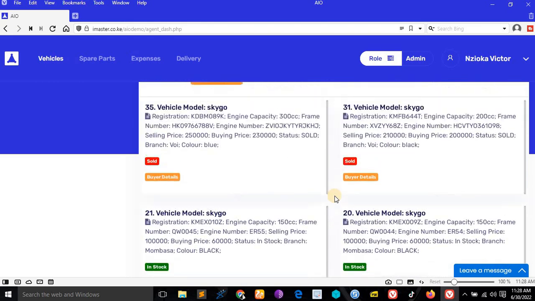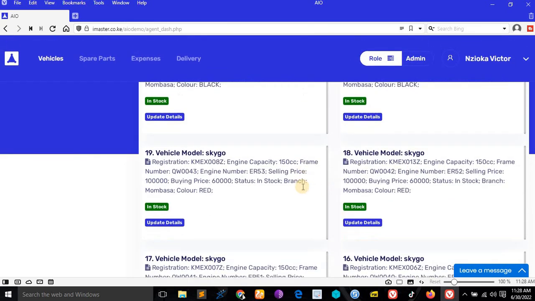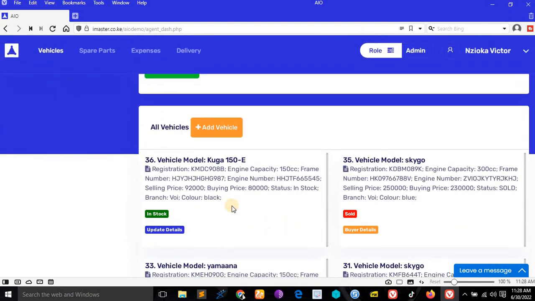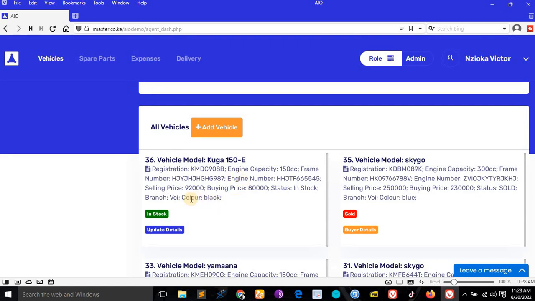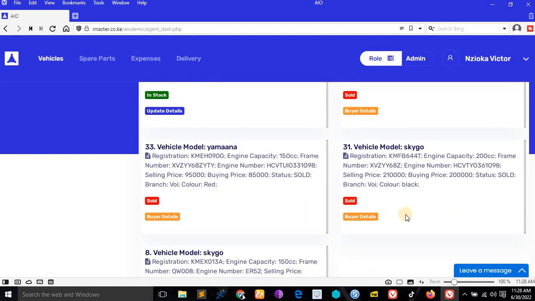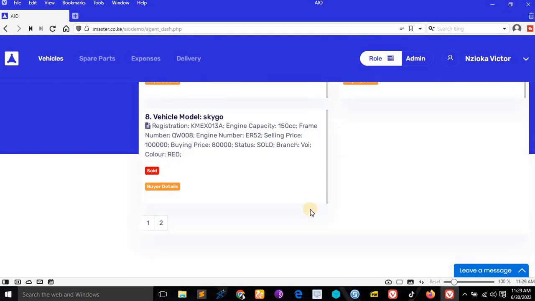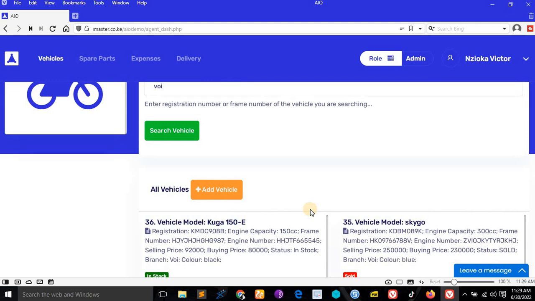If you write branch, the branch is Skygo. If you write the branch, for example Voi, we entered it in Voi. You see, branch Voi, branch Voi, branch Voi. So you can search everything in this system.